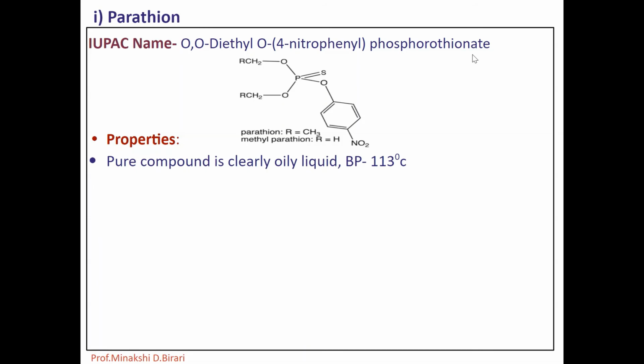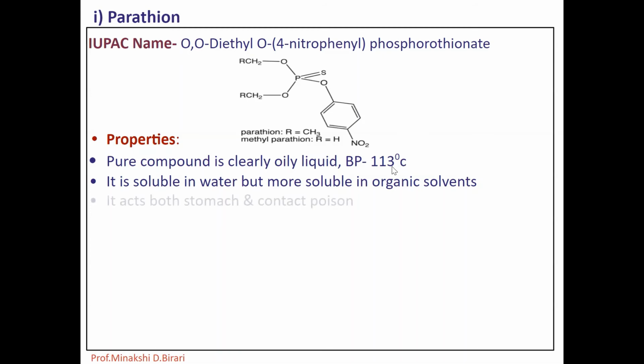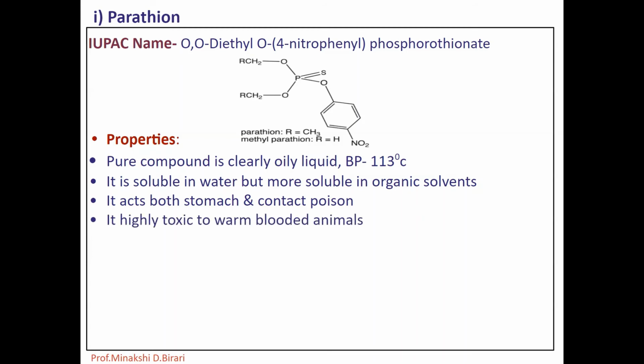Pure compound, it is a clear oily liquid having boiling point 113 degrees Celsius. It is slightly soluble in water but more soluble in organic solvents. It acts both as stomach as well as contact poison. Parathion is an excellent insecticide.